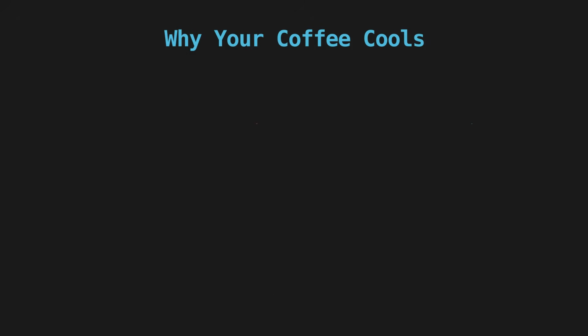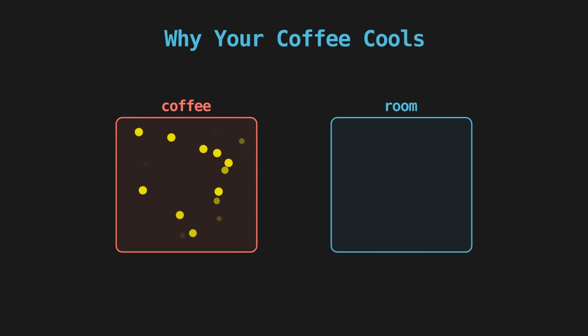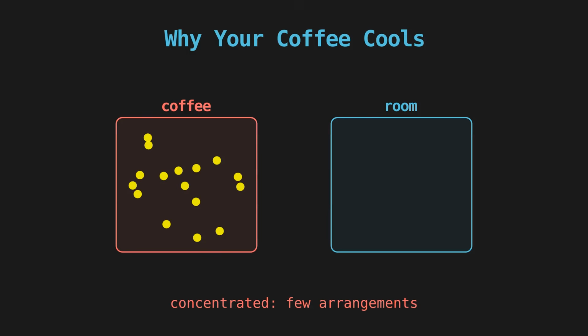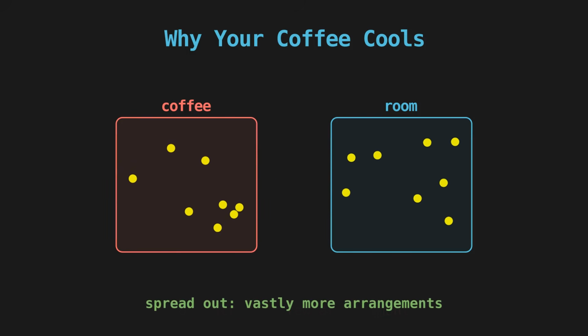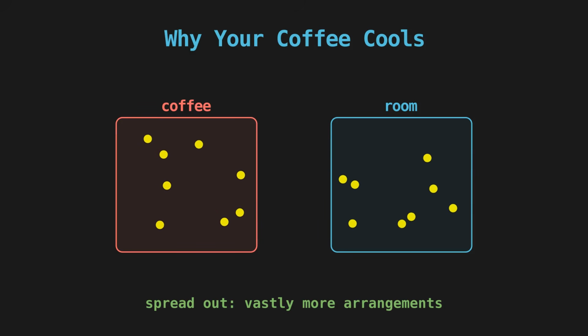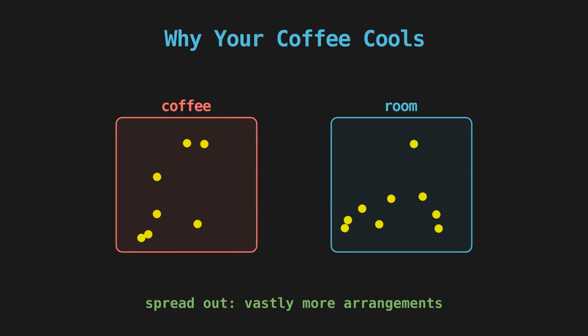Now look at your coffee cooling. Think of its heat as tiny packets of energy. At first, almost all of them sit in the coffee and very few are in the room. Let them hop around at random. How many arrangements keep all the energy in the cup? A handful? How many spread it out? A mind-bogglingly larger number. Nothing is pushing the heat out. The energy is just shuffling, and there are overwhelmingly more shuffles that look spread out. That's why coffee cools. Not force, counting.